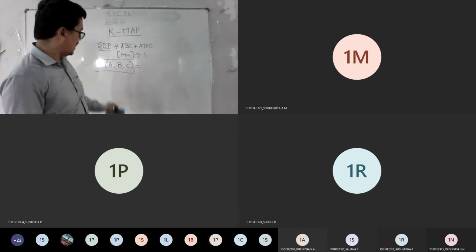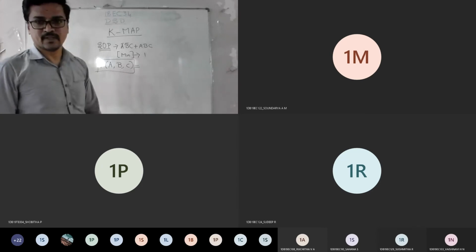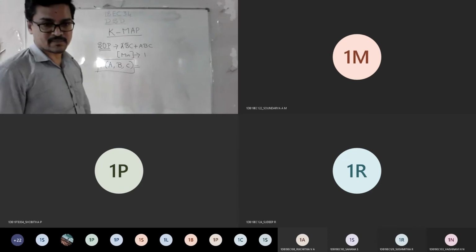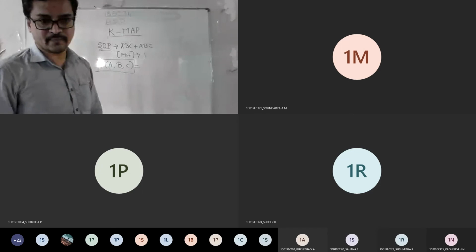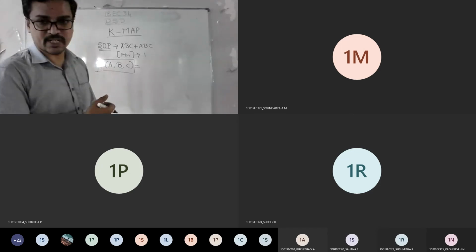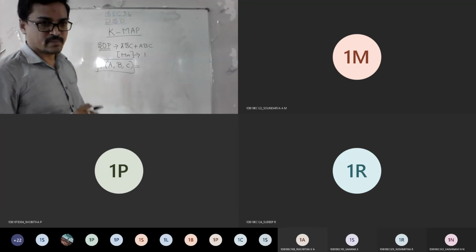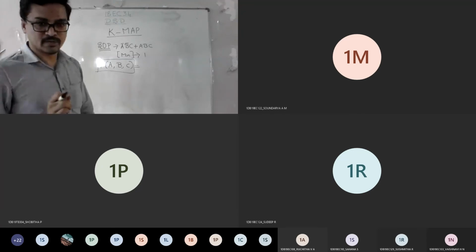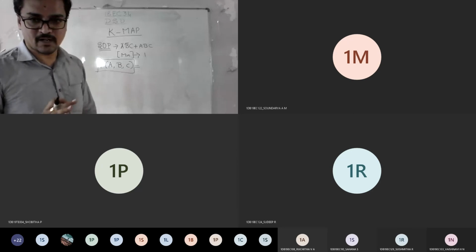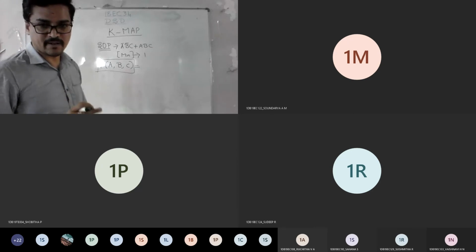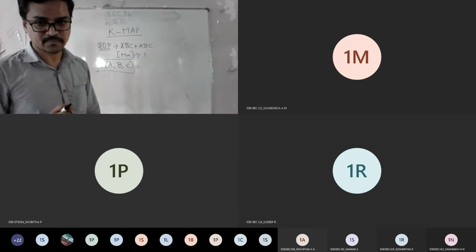Now assume that there is a 3 variable. How does the K-map representation come? I am just showing the representation in this session. After understanding how to represent, let's go for problem solving. Before going for the problem, I want you to understand clearly what is the meaning of K-map and how to apply it for SOP separately and POS separately.